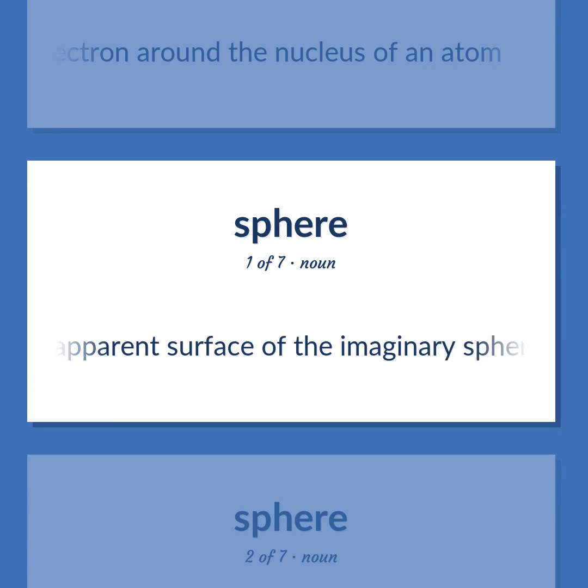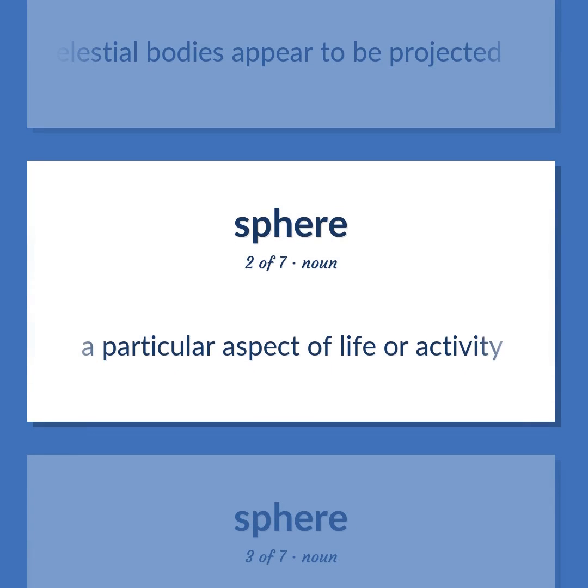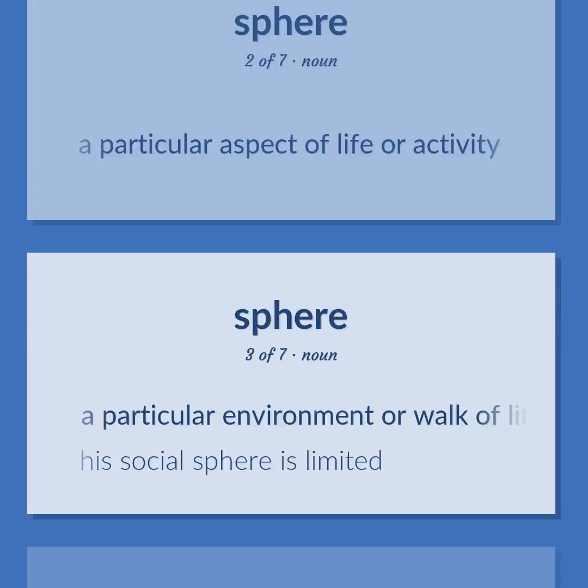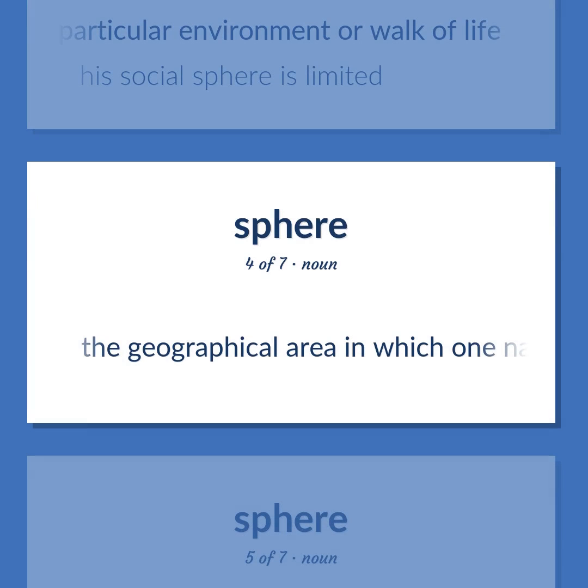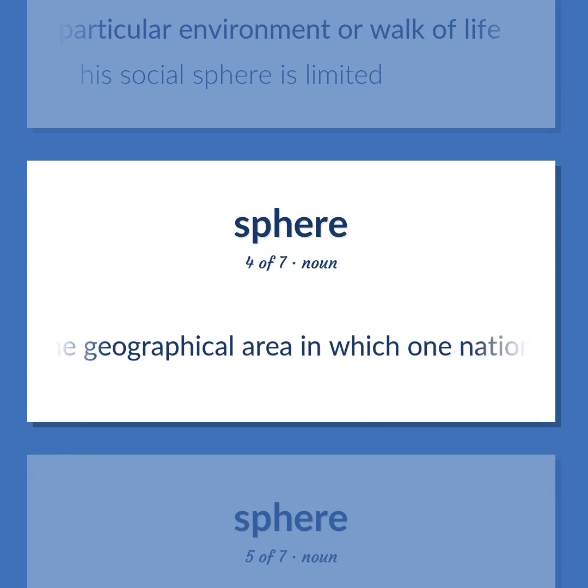The apparent surface of the imaginary sphere on which celestial bodies appear to be projected. A particular aspect of life or activity. A particular environment or walk of life. His social sphere is limited. The geographical area in which one nation is very influential.